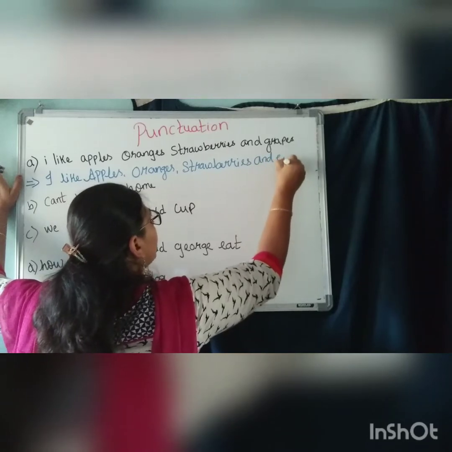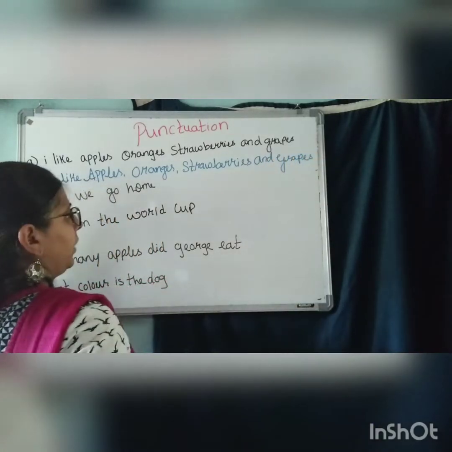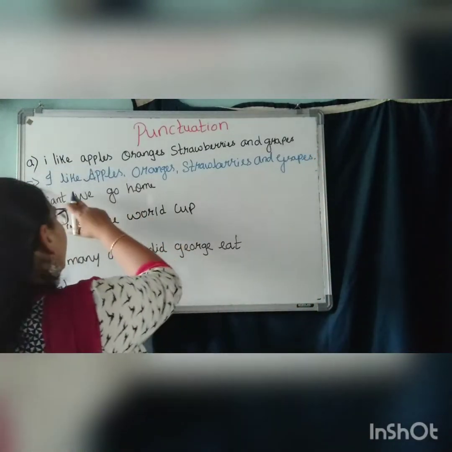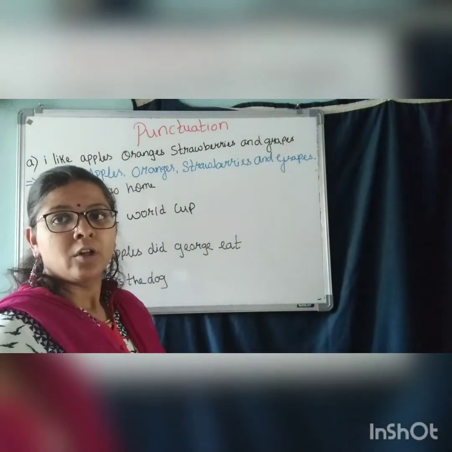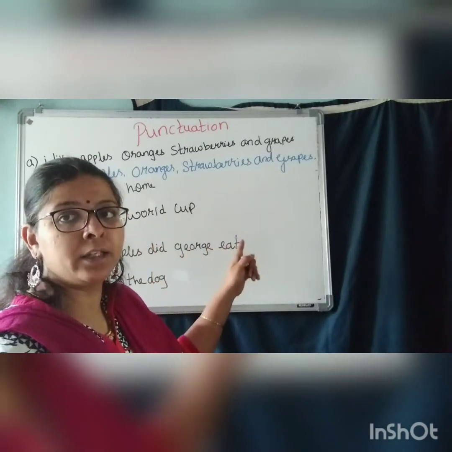G should be capital. Grapes. Understood? Okay. Full point. I like apples, oranges, strawberries and grapes. So here we have punctuated the sentence. We have made the correct sentence.